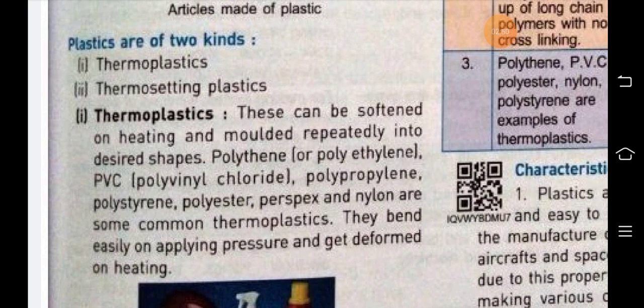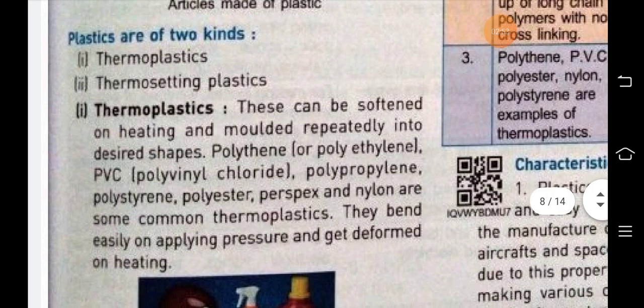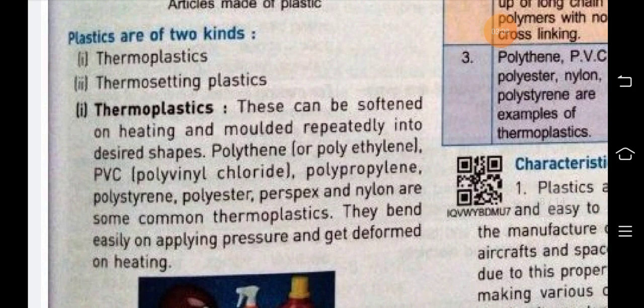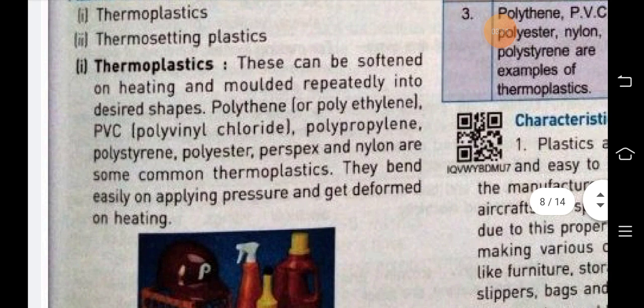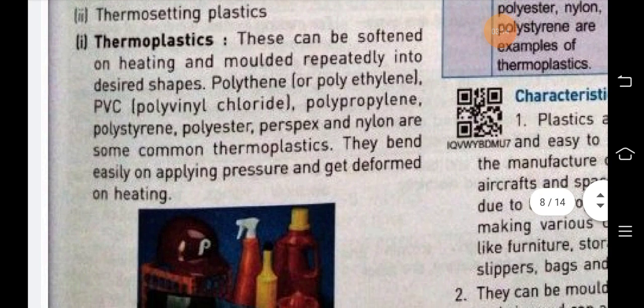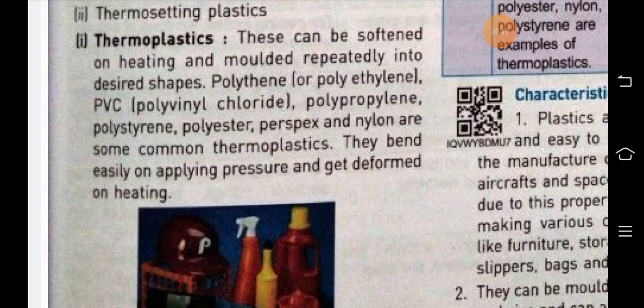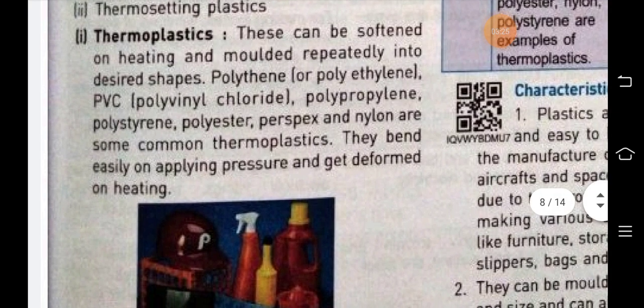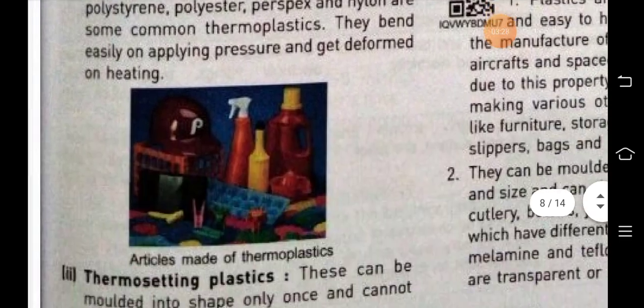The examples of thermoplastics are polythene, PVC, that means polyvinyl chloride, polypropylene, polystyrene, polyester, perspex, and nylon are some common thermoplastics. They bend easily on applying pressure and get deformed on heating. That means if we heat it, then it gets deformed, it can change its shape, and again it can be given another shape, and so recycling is possible.